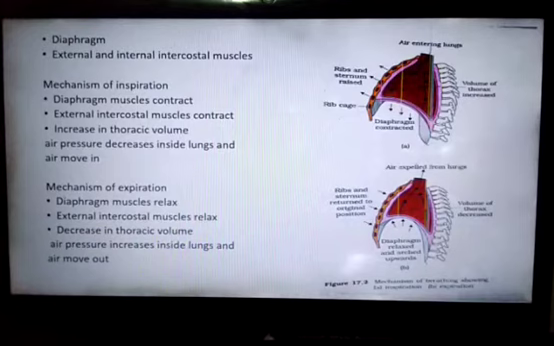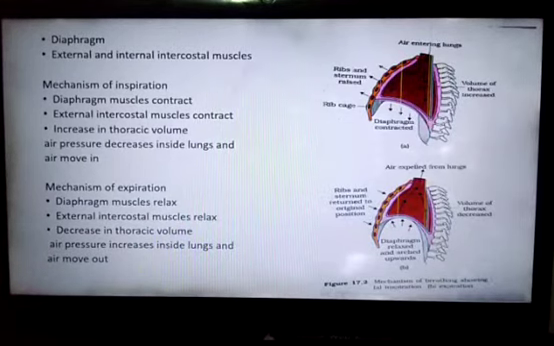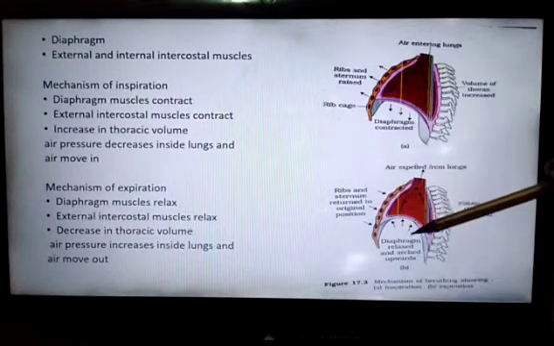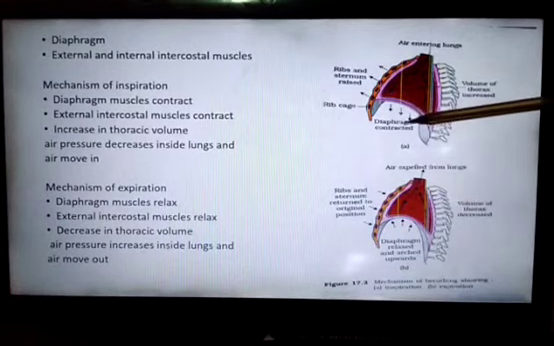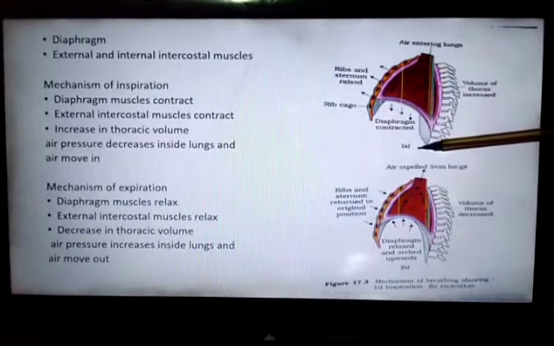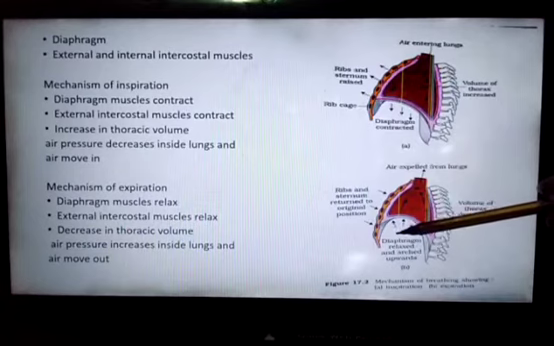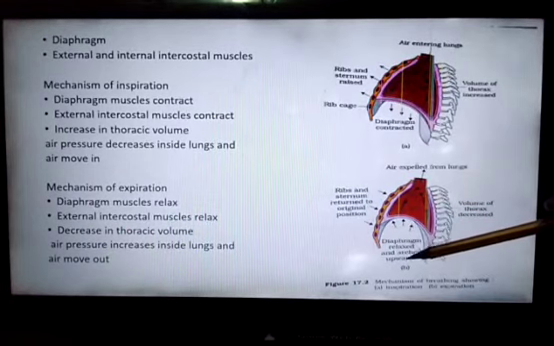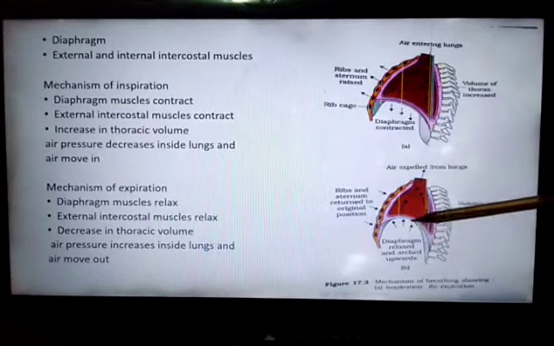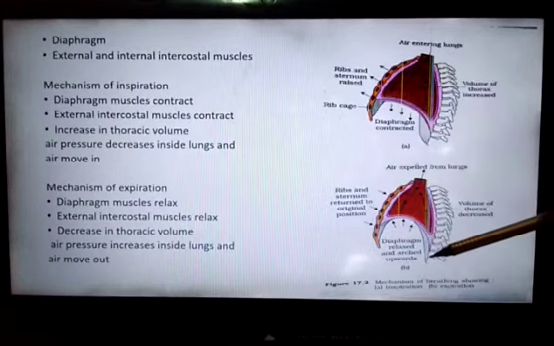Now the next is expiration. How does expiration take place? The diaphragm muscles, which contract during inspiration and move the diaphragm downward and make it flat, now relax. What happens in expiration? The diaphragm muscles relax and the diaphragm returns to its original position. What is the original position of the diaphragm? It becomes dome shaped.